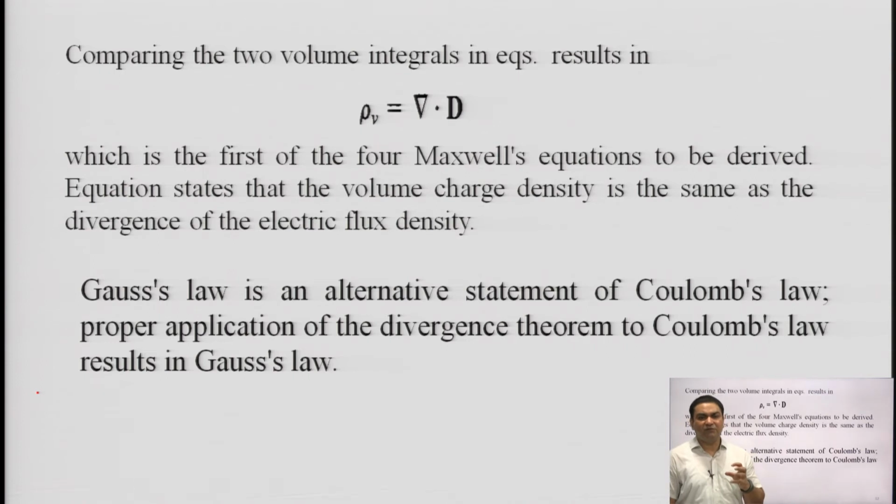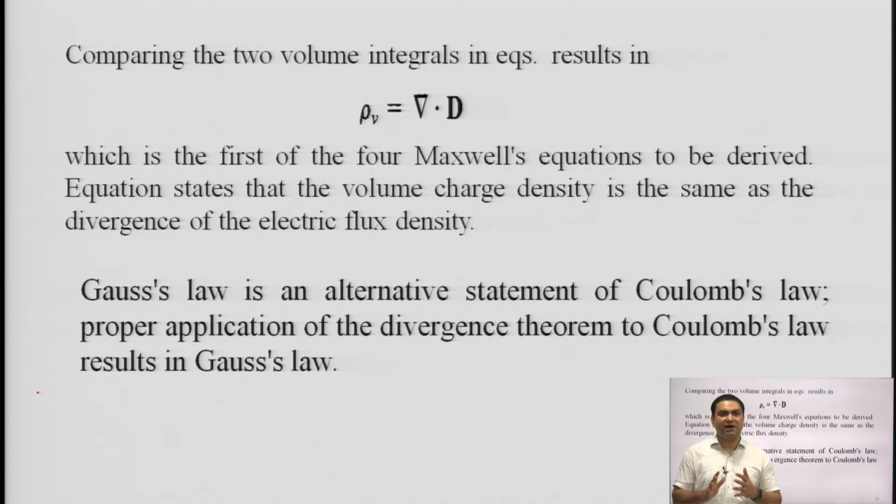And it is a very well known Maxwell equation which gives us del dot D is equal to rho v, and it is the first of the 4 Maxwell equations to be derived, and it states that the volume charge density is the same as the divergence of the electric flux density, because this del dot D is defined as the divergence of electric flux density D.